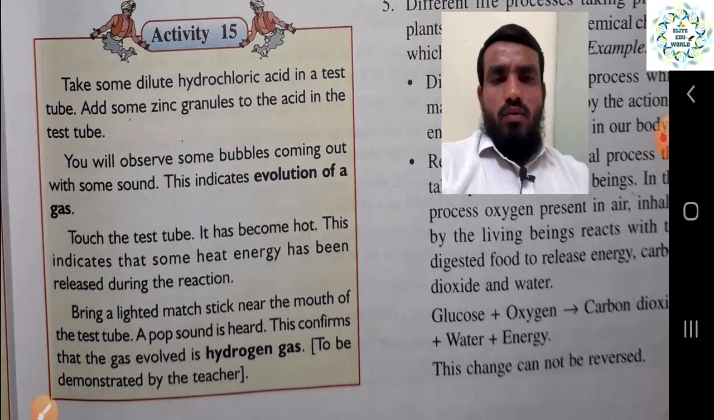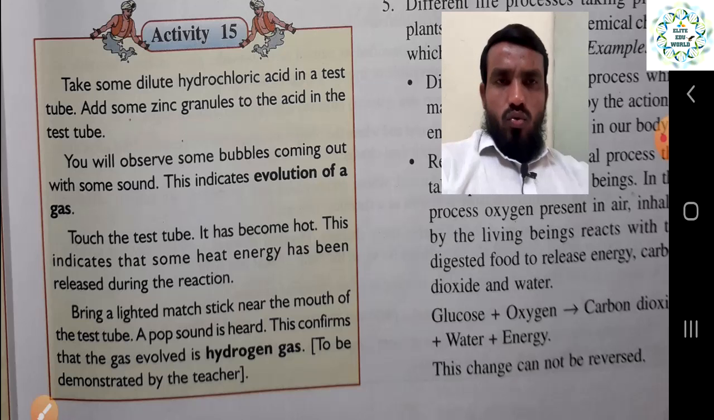One more example we have seen is adding zinc granules into hydrochloric acid. The zinc granules react with the hydrochloric acid. Here the reactants are hydrochloric acid and zinc granules, and bubbles come out with a sound. That indicates the evolution of gas, so this is also an example of a chemical reaction.